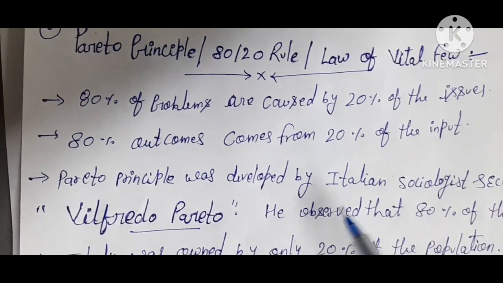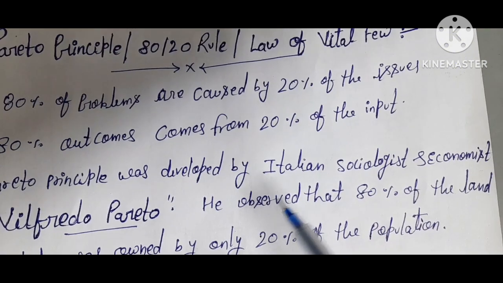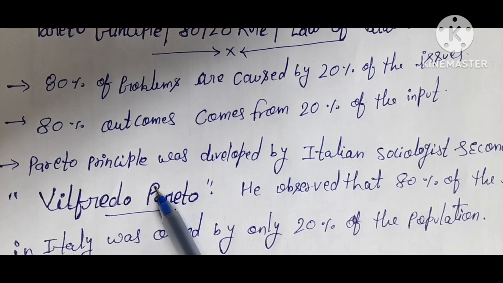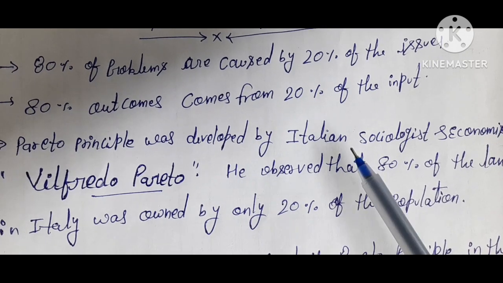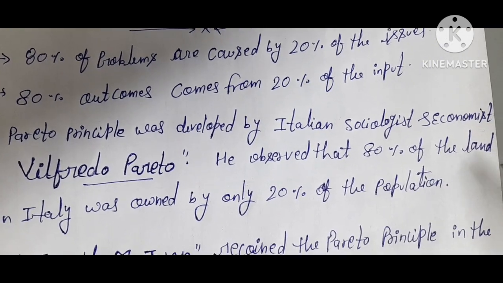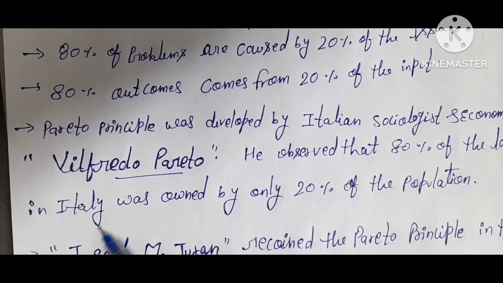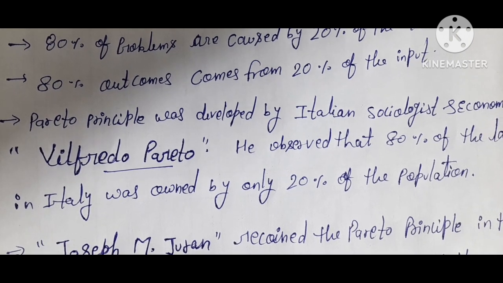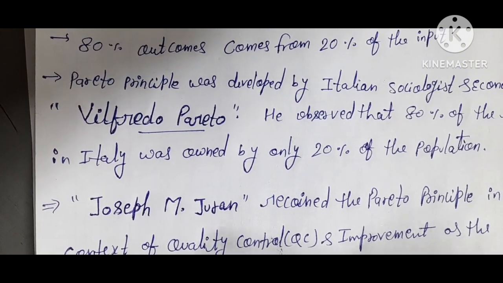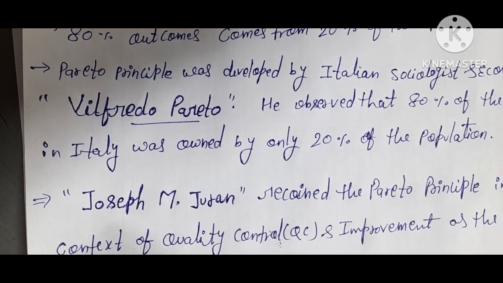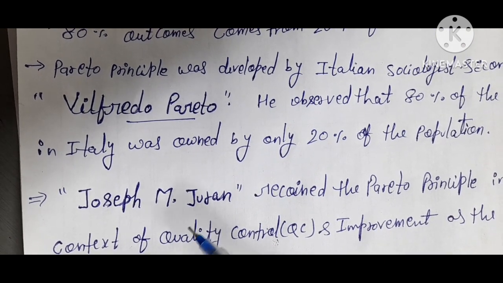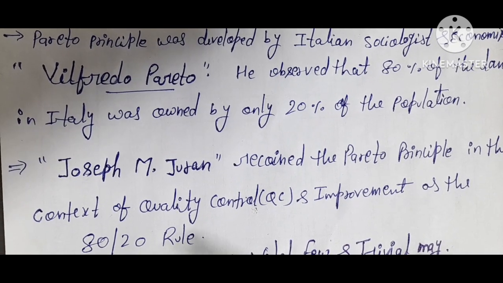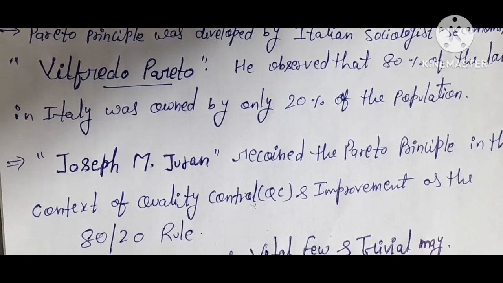Friends, the Pareto principle was developed by an Italian sociologist and economist, Vilfredo Pareto. Pareto observed that 80% of the land in Italy was owned by only 20% of the population. After some time, Joseph Juran redefined the Pareto principle in the context of quality control and improvement.